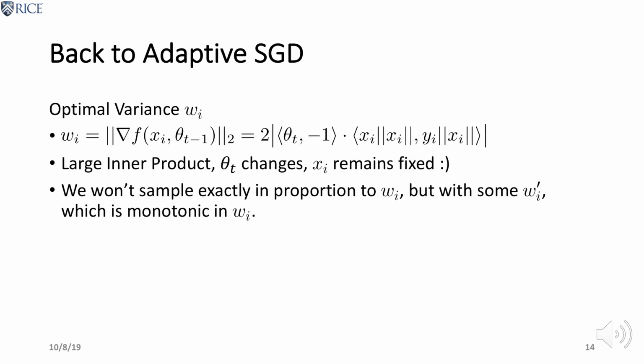Let's get back to the adaptive SGD problem. Recall the optimal variance of the estimator of the SGD problem. For example, this is the gradient of square loss. It can decompose into the inner product of a parameter part and a data part. If we can save all the data in such a format in hash tables, and for every iteration use the parameters to do the query, we can sample with probability monotonic to their gradient norms.